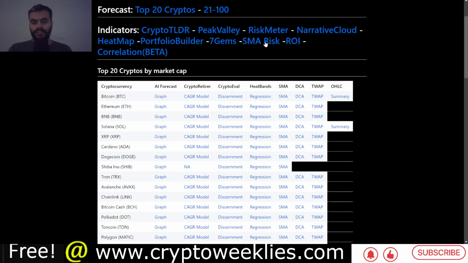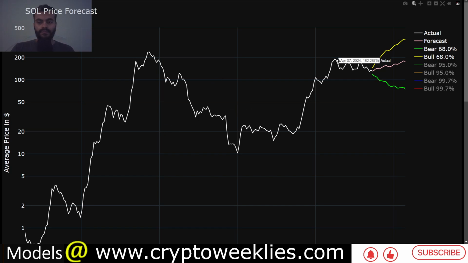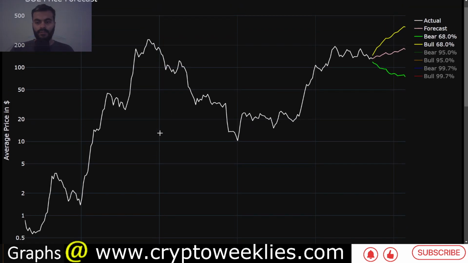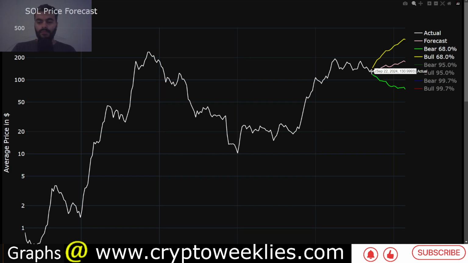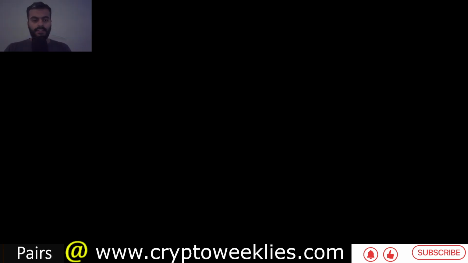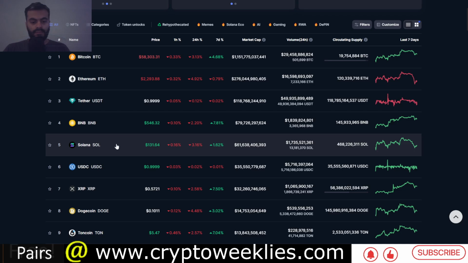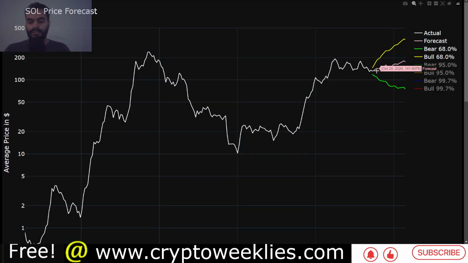So right now, per this analysis, if you were to extrapolate the price behavior and use the weekly price as an input to the machine learning model, and ask the model to provide the base case, the bull case and the bear case for Sol at around 70% confidence, that price is between $130 to about $163 towards the end of the year. So right now the price is at around, you can check over here, $131. The base case towards the end of year per the model is at 160.